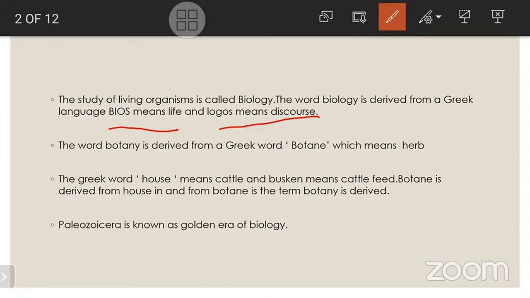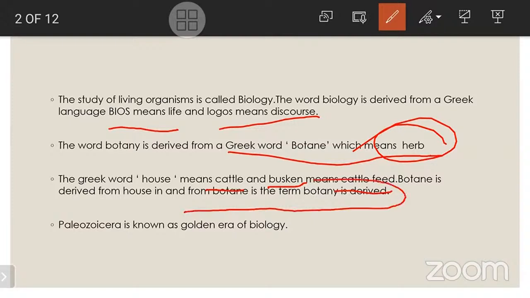The word botany is derived from the Greek word botane, which means herb. So remember, herb. The Greek word bosko means cattle field, and botany is derived from it.